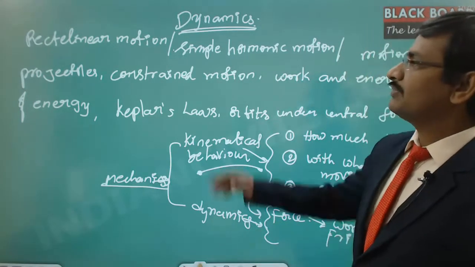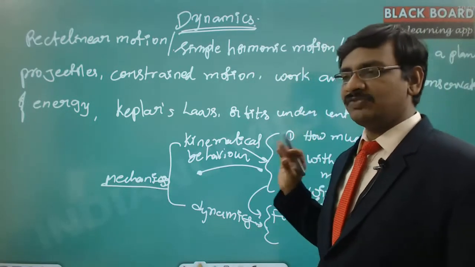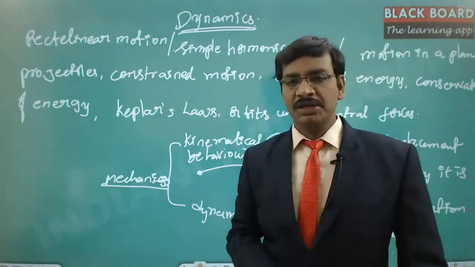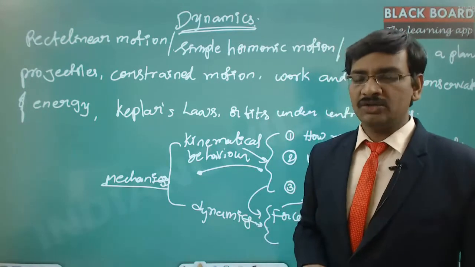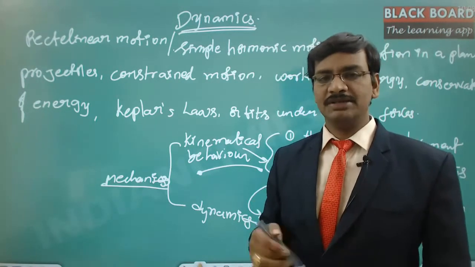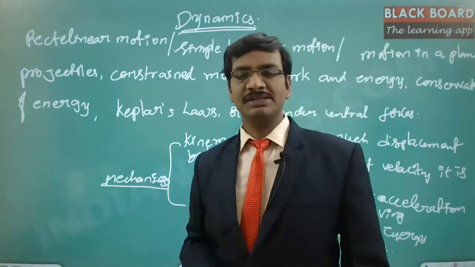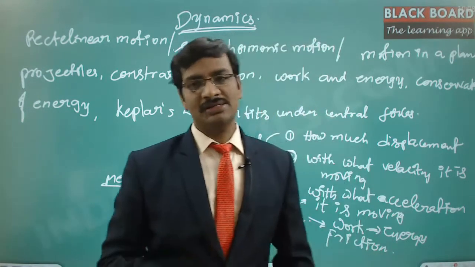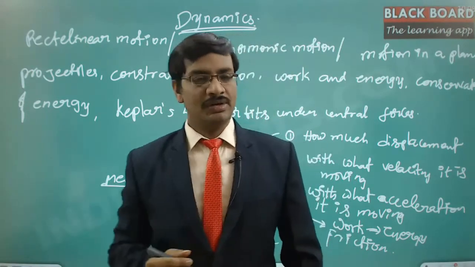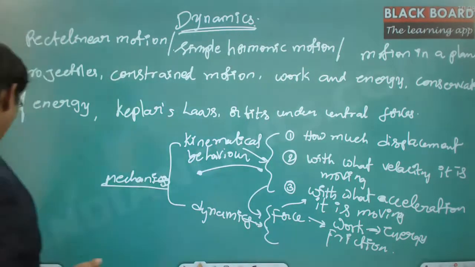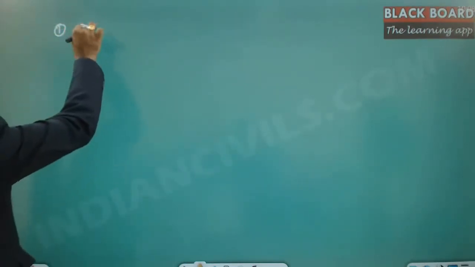Now, what are the different kinds of motion that we can think of? If a particle is moving from one location to another, you may consider it as a one-dimensional motion, a two-dimensional motion, or a three-dimensional motion.